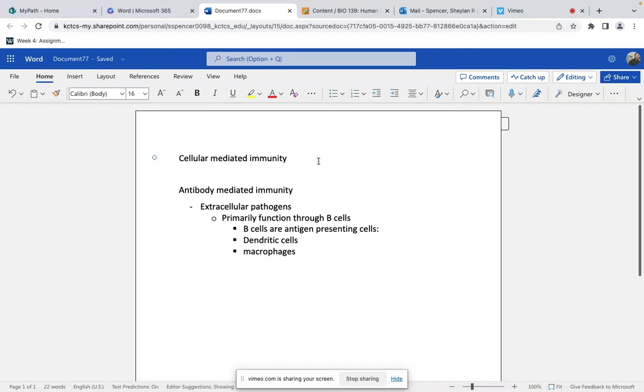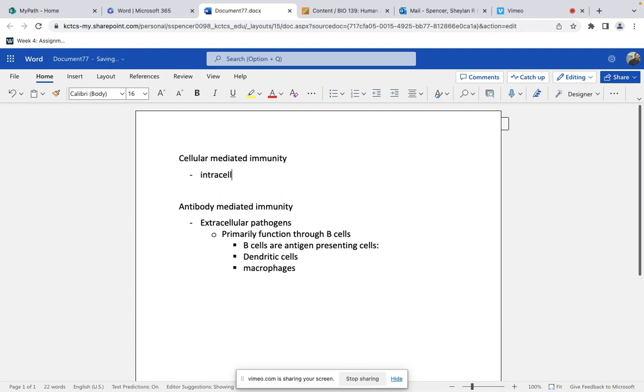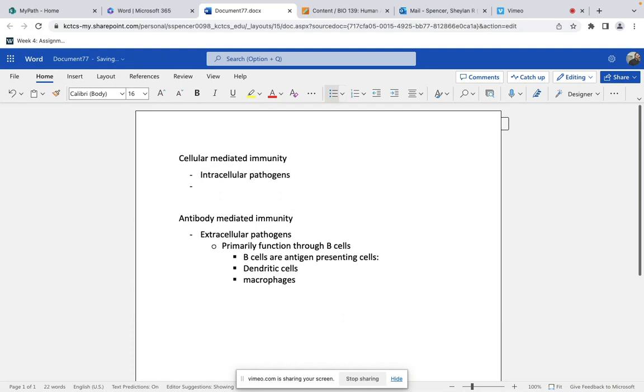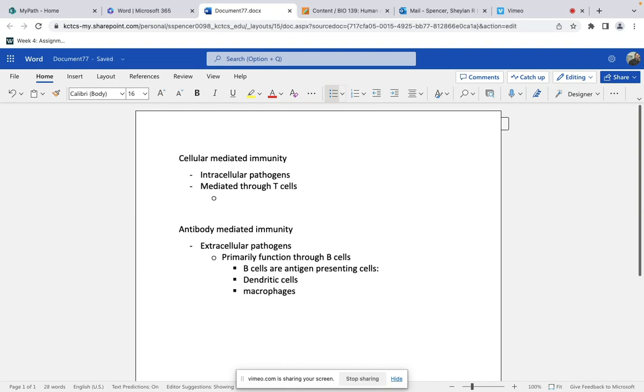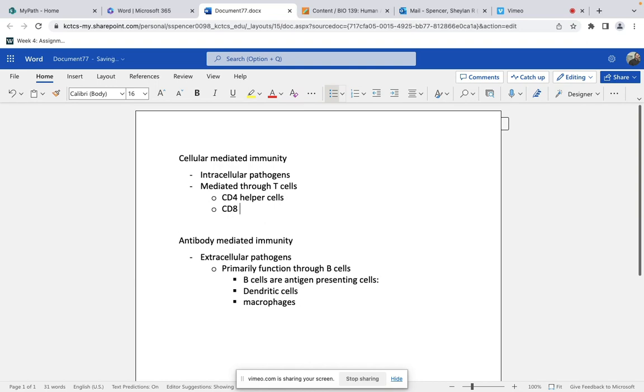Cellular mediated immunity is going to respond primarily to intracellular pathogens, mediated through T cells. Let's remember the two types of T cells: CD4 helper cells, right? They're the quarterback. They kind of direct both cellular mediated immunity and antibody mediated immunity. And then you've got CD8 cytotoxic T cells. Do you remember what cells they respond against?